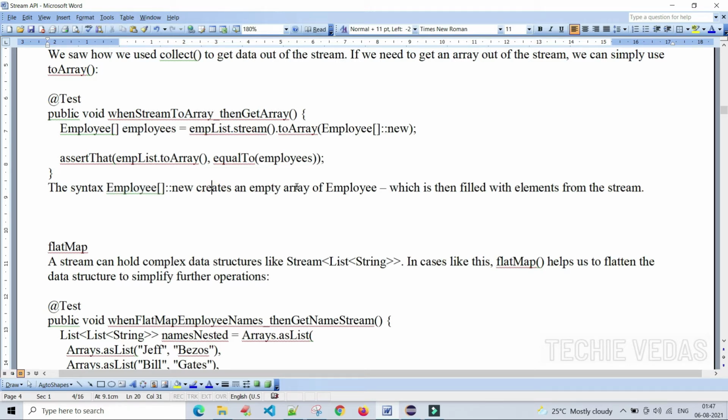It creates an empty array of Employee. We are creating a new, empty employee array with no values in it, which is then filled with elements from the stream. Once we create the stream, we can fill that employee array with the stream elements.